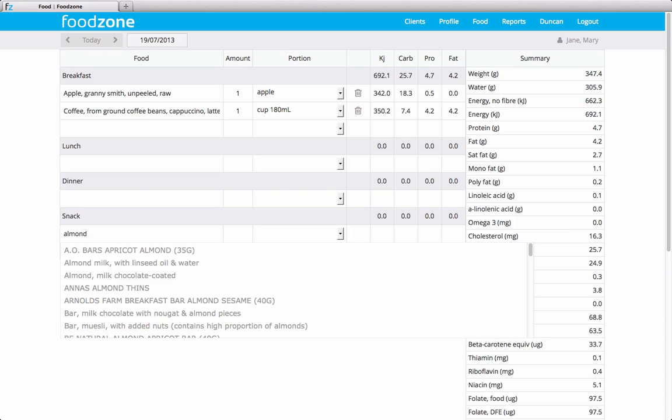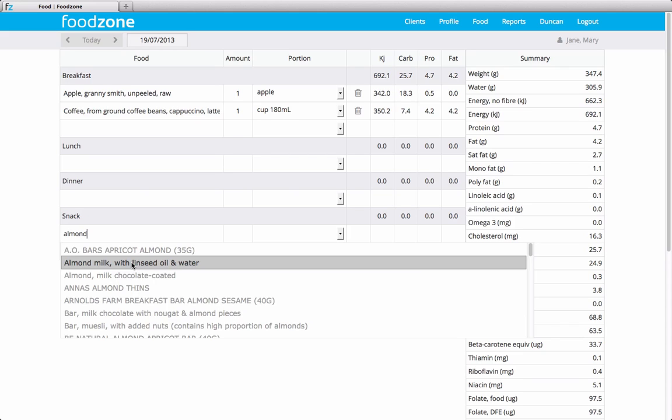And this is all based on the FSANZ, or Food Standards Australia New Zealand database. And this database is fantastic because it allows us to assess up to 37 different nutrients. And there's a couple of small things about the database. To keep it accurate, we haven't changed the names. So some of the names are quite long and a bit awkward, but that's because the database is so accurate.